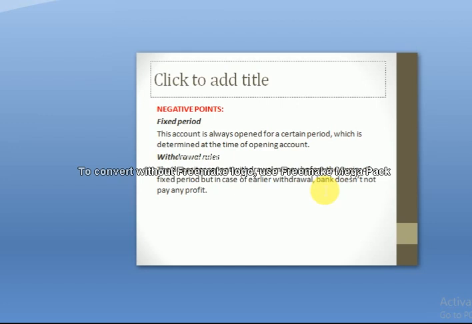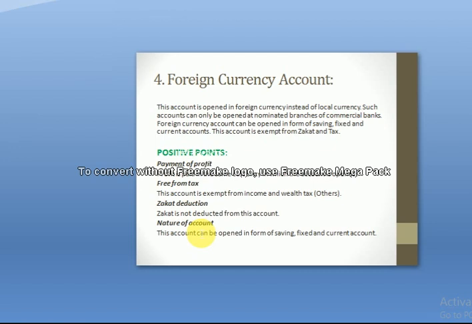Look, if I deposit the money, $1 lakh, for 3 months, for 1 year, for 2 years, or for 3 years, until the maturity comes, I don't have the right to withdraw the money. If I withdraw the money before maturity, the bank will not give the profit for that session, and they will also charge some penalty charges. So these were the negative points of this account. Hope you understand. Now we will proceed to the next account, which is called foreign currency accounts.